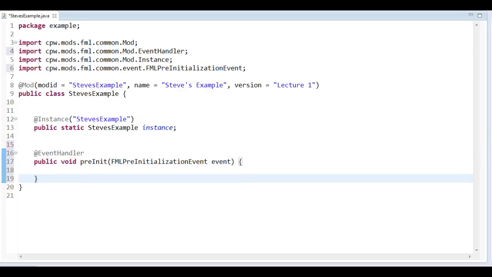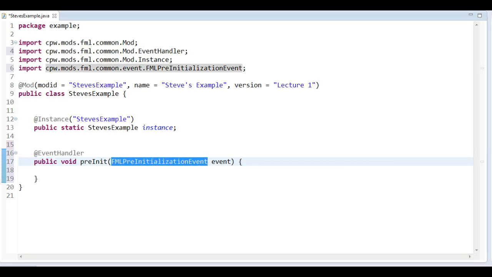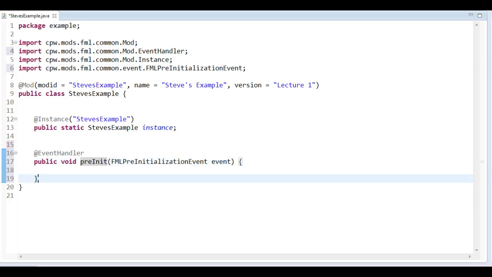So we give it this event handler annotation, and we make sure that its parameter is of the type FMLPreInitializationEvent, and that means that we have set up a preInit method. I've called it preInit, but that's not necessary. You can name it horse armor. Why you would do that, I don't know.